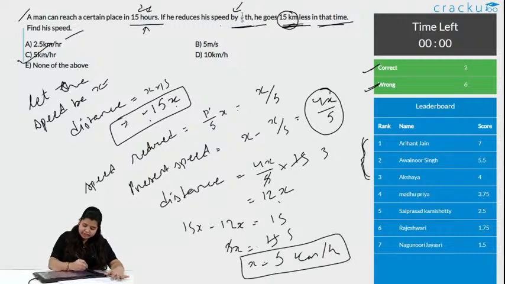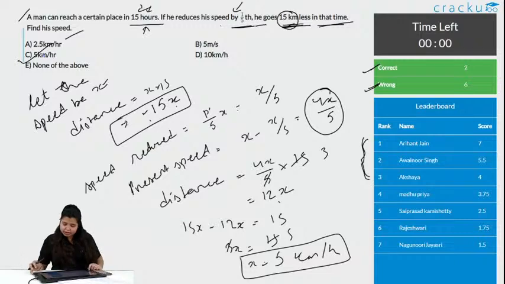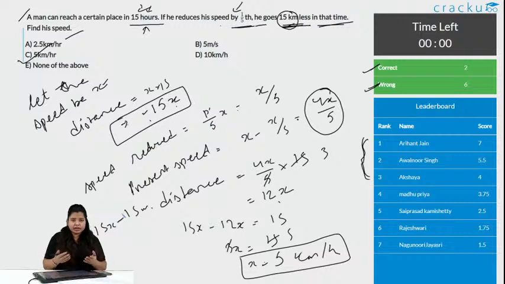So, option C is the correct answer. Now, even here you can do it as distance is 4x by 5, which is original distance minus 15 kilometer. So, here even you will get the same answer. What is the answer? It is 5 kilometer per hour.